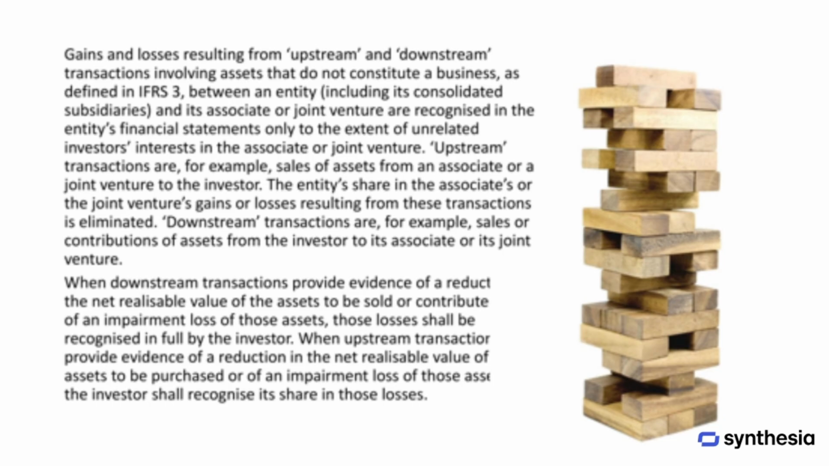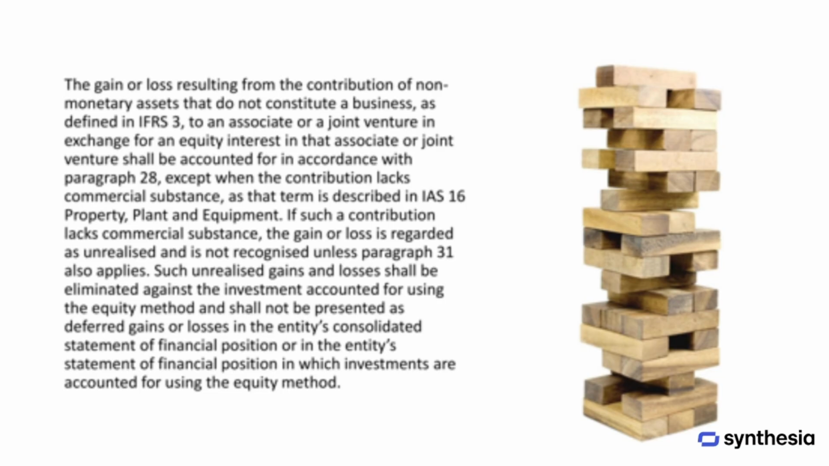Downstream transactions are sales or contributions of assets from the investor to its associate or joint venture. If downstream transactions indicate a reduction in the net realizable value of the assets sold or contributed, or an impairment loss on those assets, the investor must recognize those losses in full. If upstream transactions show evidence of a reduction in the net realizable value or an impairment loss of the assets to be purchased, the investor recognizes its share of those losses.